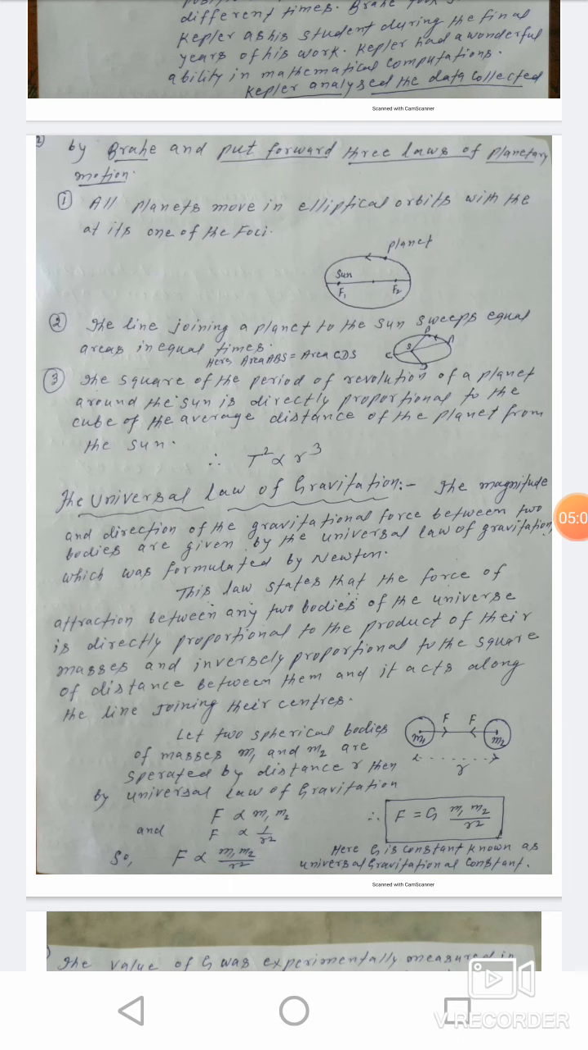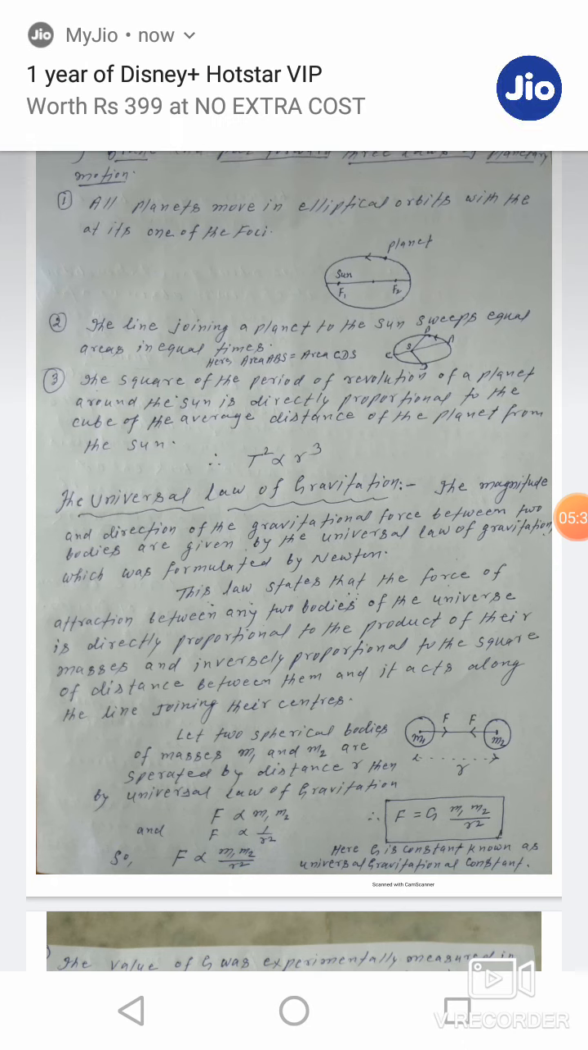Now I am going to discuss the universal law of gravitation, which is also known as Newton's law of gravitation. According to this law, the magnitude and direction of the gravitational force between two bodies are given by the universal law of gravitation, which was formulated by Newton.